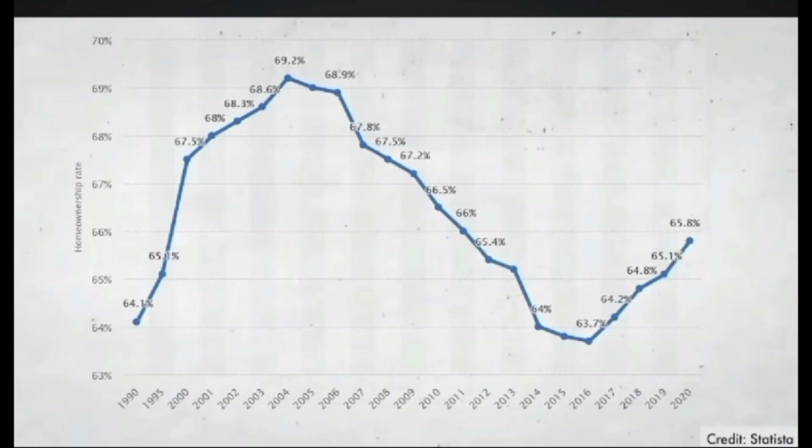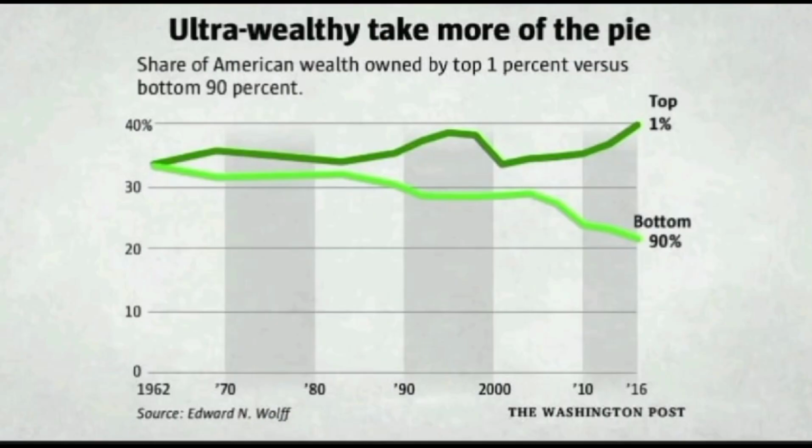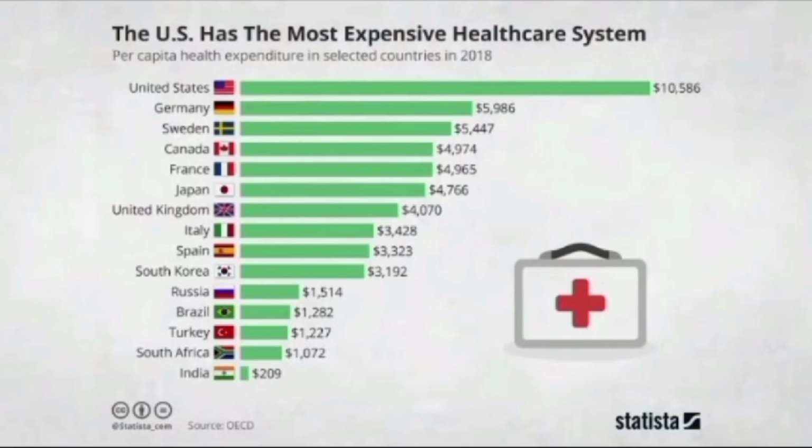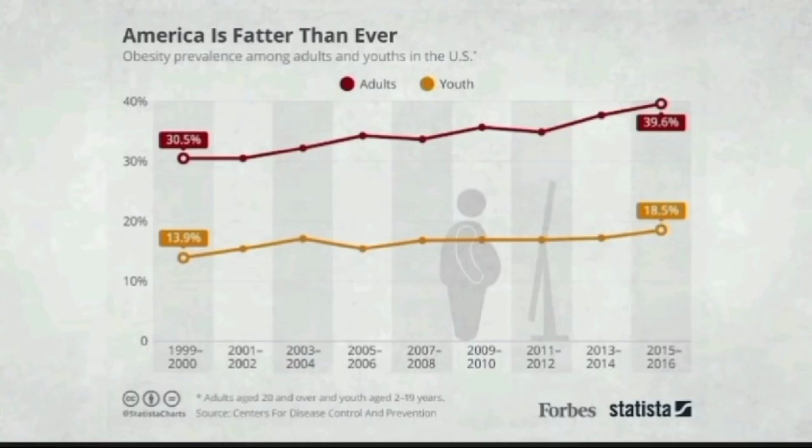But even after becoming such a powerful superpower, what is the ground reality of a common American? The homeownership rate in America was only 65.8% in 2020. More than 30% of Americans do not own houses. America is one of the most unequal countries in the world. The top 1% of the people own 42% of the country's wealth. The healthcare system of America is very expensive and inadequate. The obesity levels have reached unthinkable highs in America.